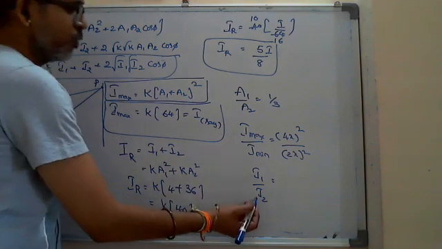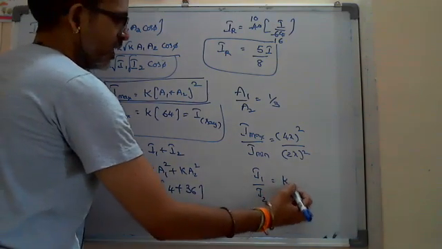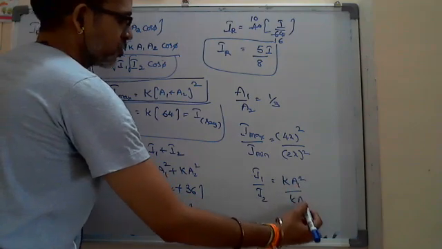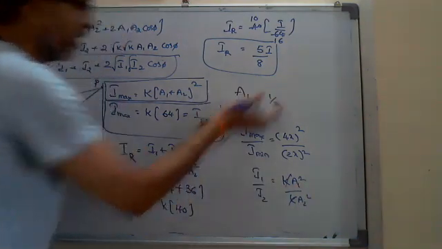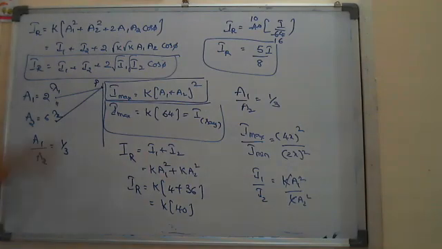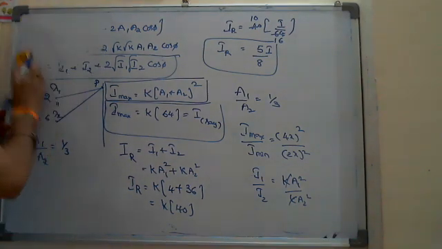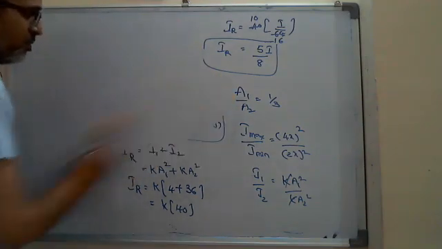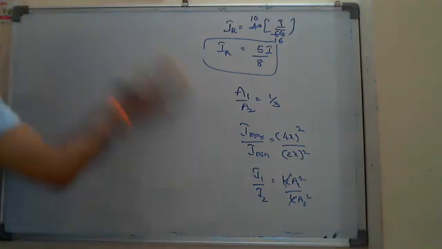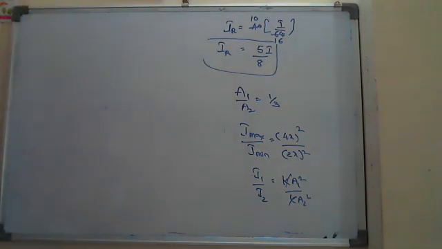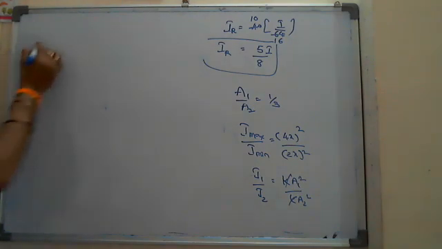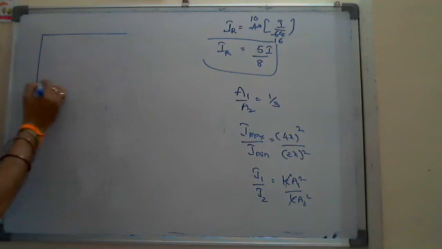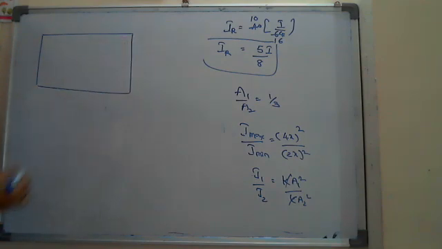And here I1 by I2 means directly I1 is equal to k A1 square by k A2 square. Right away you can say A1 square by A2 square. Okay, they are very basic numbers. And here suppose they ask some parallel beam of light is falling on a surface, suppose this is one glass slab, falling on a surface.